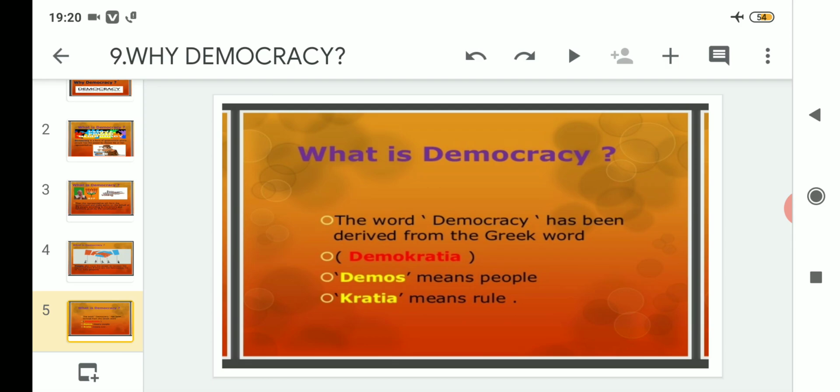So this you can write in the introduction part, maintaining the standard of writing answers. So beginning with the word democracy, it has been derived from Greek word, which is actually demokrasia, in which demos, the first part, means people, and krasia means rule. Simple. That means people's rule.